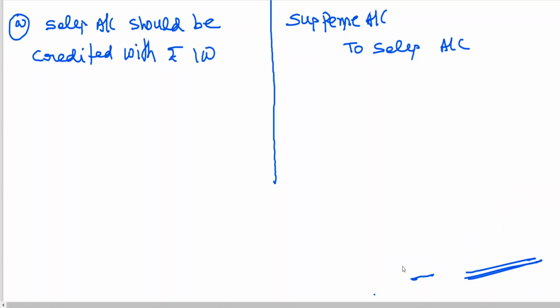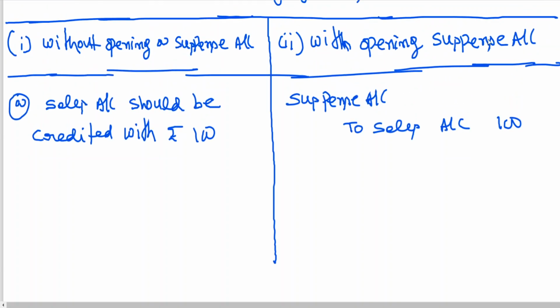So the thing is, sir, how to remember? Sales account should be credited, no? Sales account has been credited. Now previously we were in stage 1 without opening suspense account. Now I'm rectifying this by opening suspense account. So the entry is suspense account debit to sales account. Okay, narration you can write being rectification entry. I am not giving narration. Last class you learned how to write a narration. Then B, transaction.